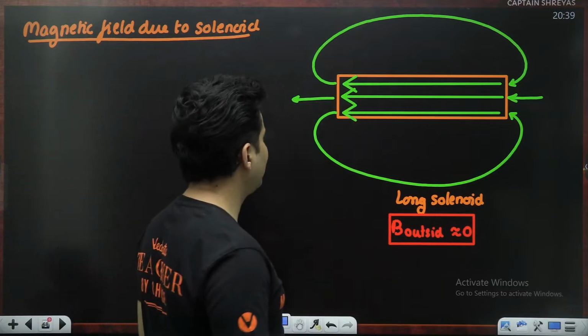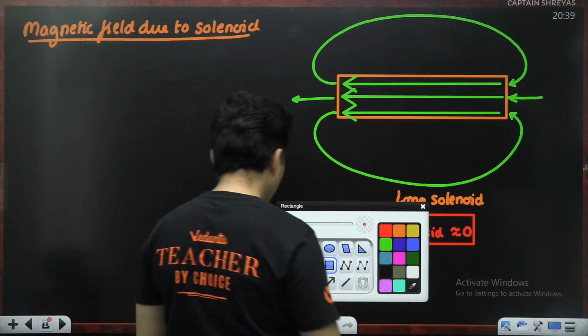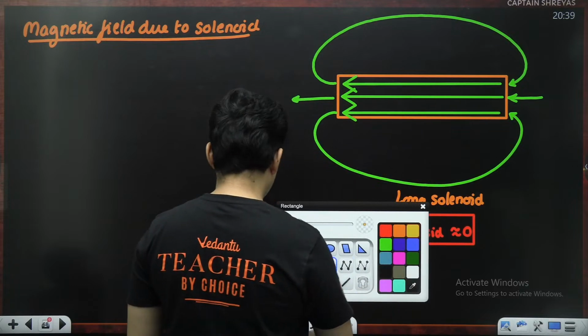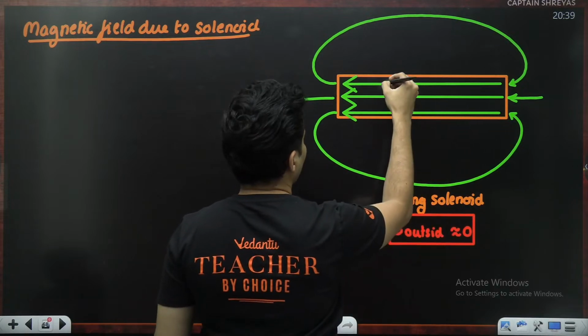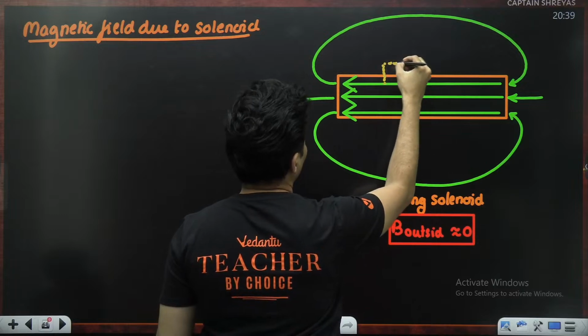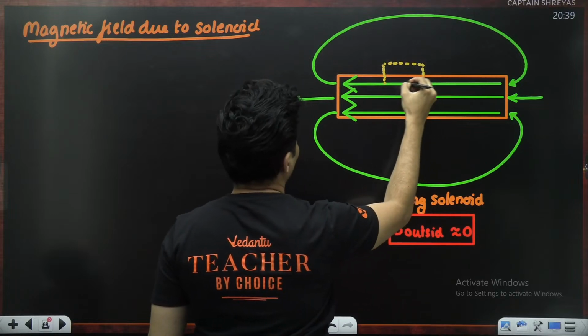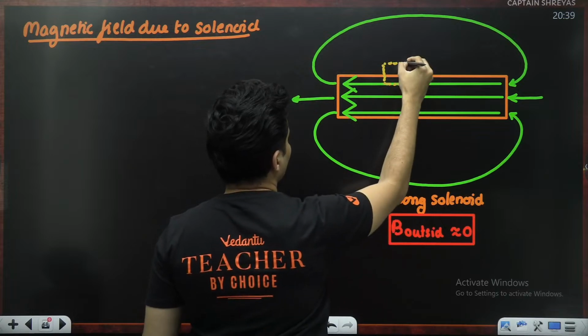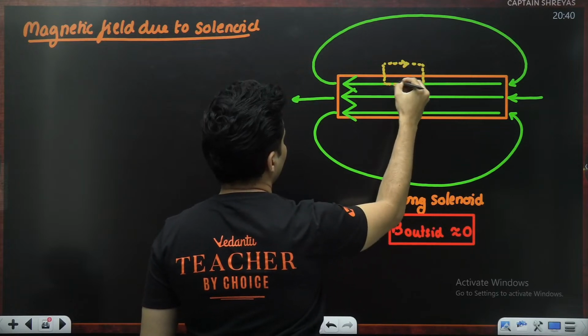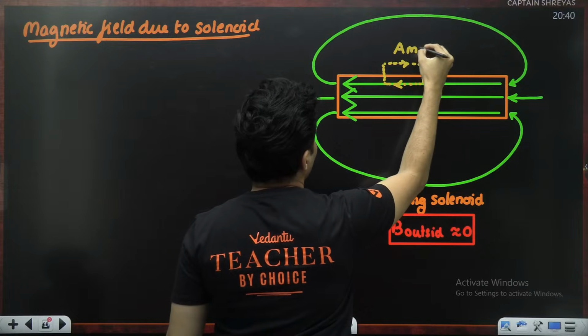But inside it is there, and we can find it out using Ampere's circuital law. So maybe I go around a part of that solenoid like this. This is the Amperian path I take.